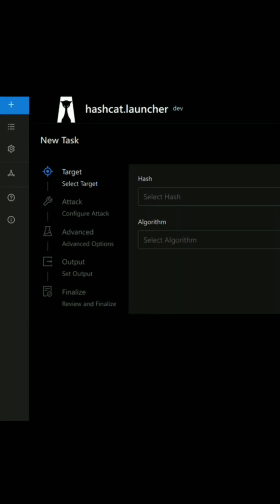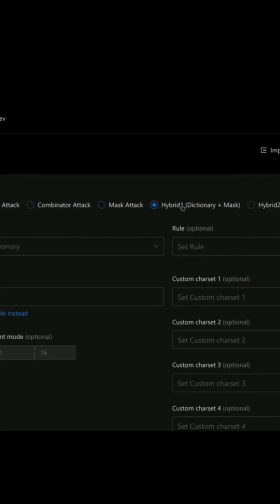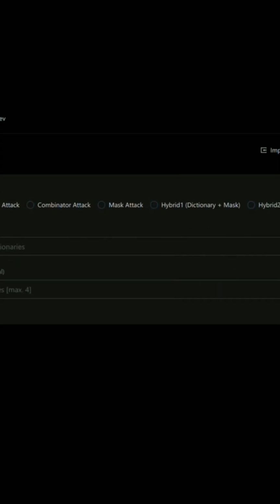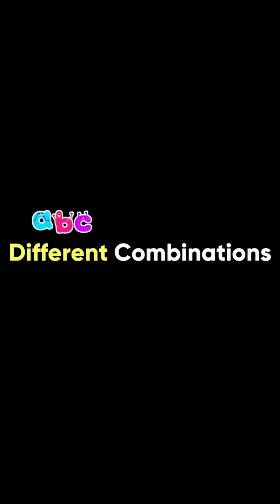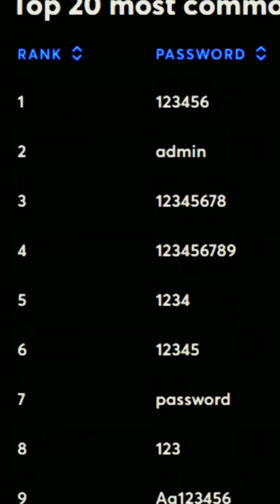Hashcat is a tool that can help us crack hashes using various methods, such as brute force, dictionary, mask, and so on. Let's see how to install and use Hashcat to crack some hashes. Hashcat can try different combinations of letters, numbers, and symbols, or it can use a list of words that are likely to be used as passwords. It can also use the power of your GPU to speed up the process.